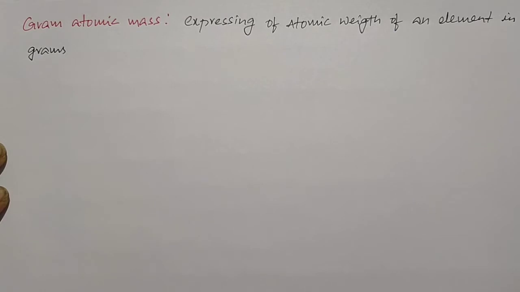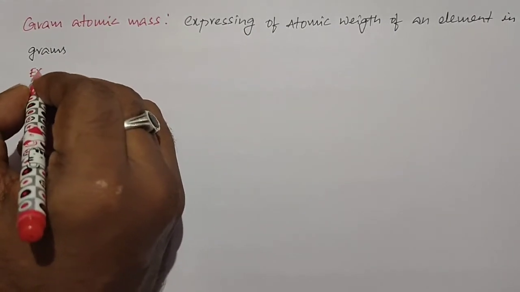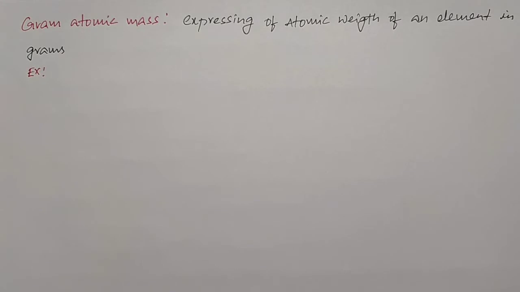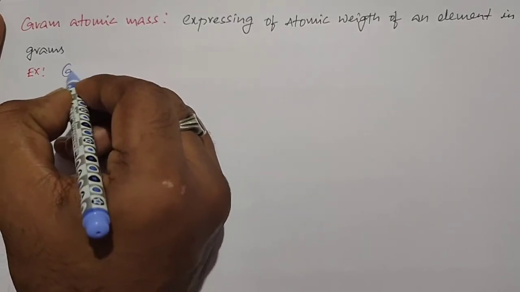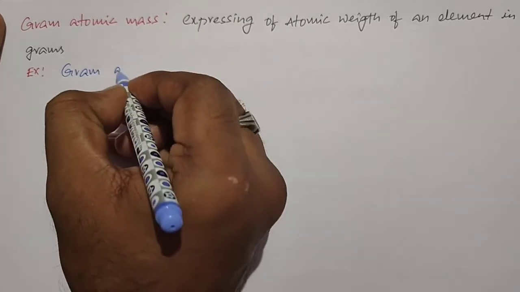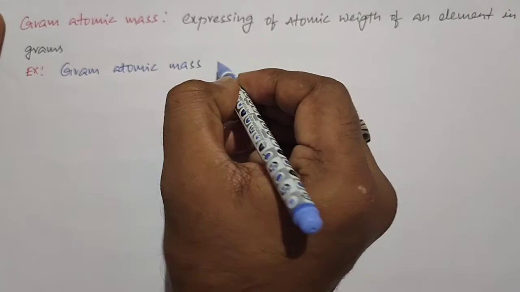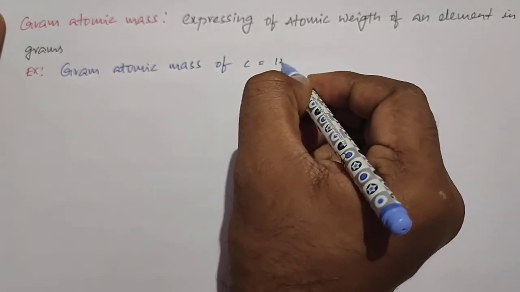So for understanding, if we take the example, previously in atomic mass I said the atomic mass or atomic weight of carbon is equal to 12. Here the gram atomic mass of carbon is equal to 12 grams.